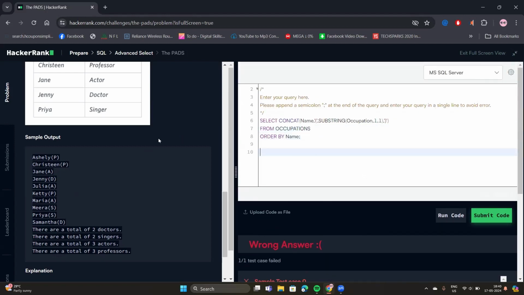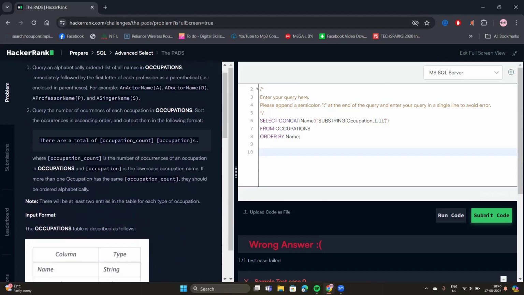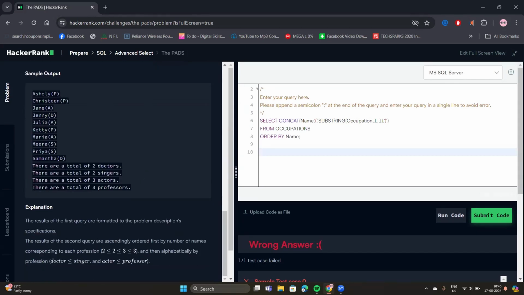Let's read the second query first, then we will try to solve it. The second query says: query the number of occurrences of each occupation in the occupations table, right? Sort the occurrences in ascending order and output them in the following format. That should be like this. You can see in the output, there are a total of two doctors. Two means here we will use the count function to count the number of occupations, right? And then we will write the occupation name.